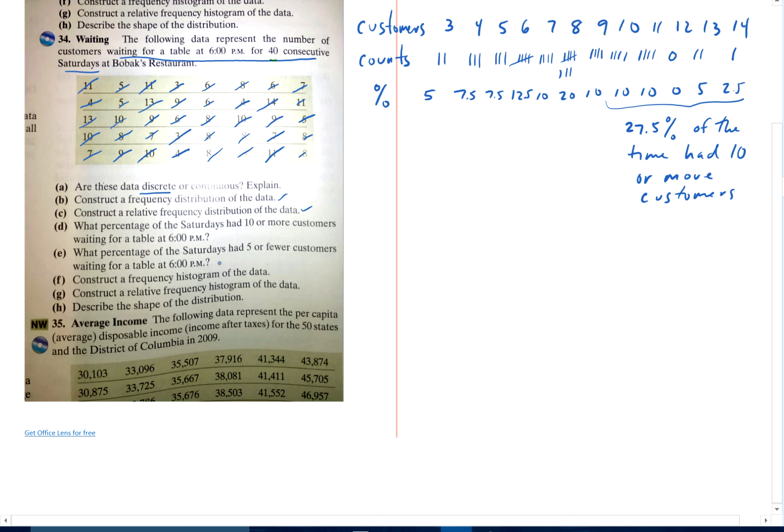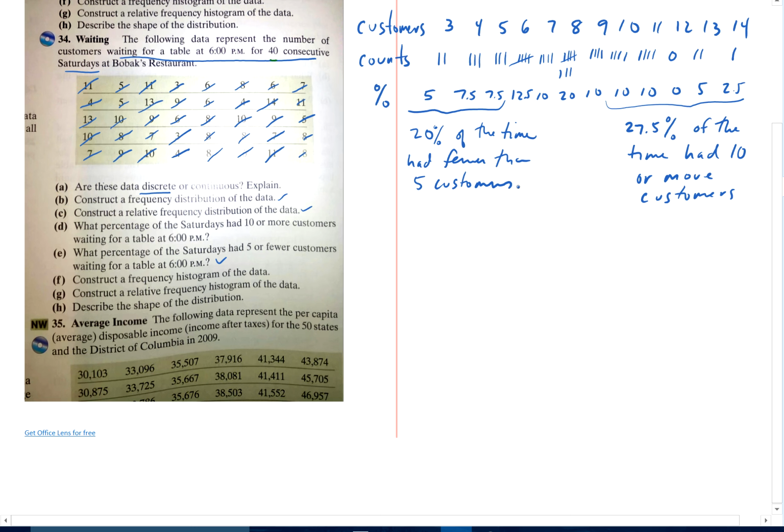And the next one was how many had 5 or fewer. 5 or fewer would be 7.5 times 2 is 15, so 20% of the time. Or 20% of Saturdays had fewer than 5 customers, or 5 or fewer. Okay, does that make sense?